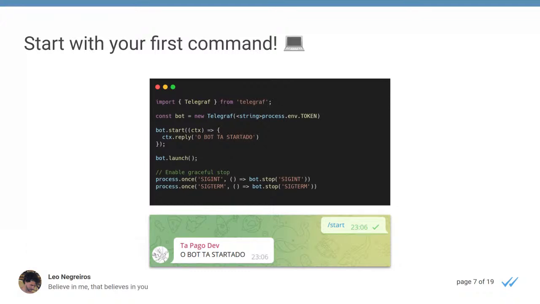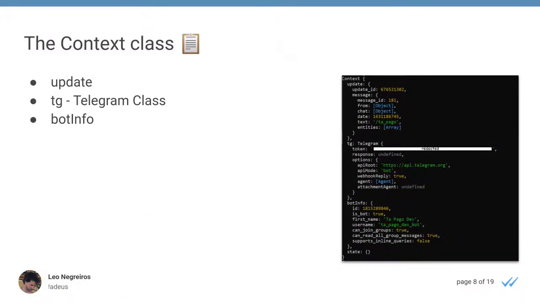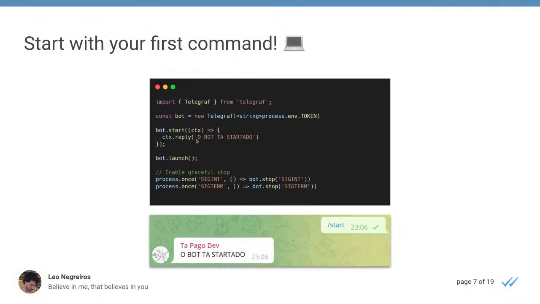And yes, the bot has started, and here we launch the bot, and stop the bot when the process ends. So that's it. Very simple to create your first command, to create your start here. Very easy, very nice. And then we have the context class. That's this CTX here, our context.